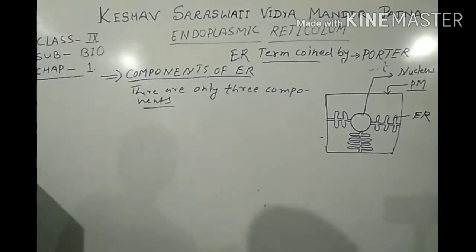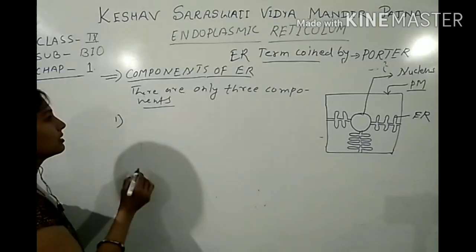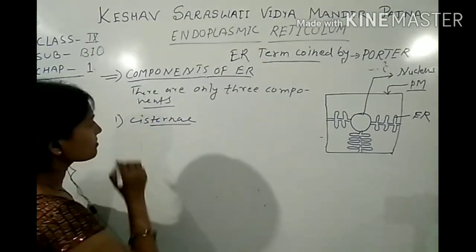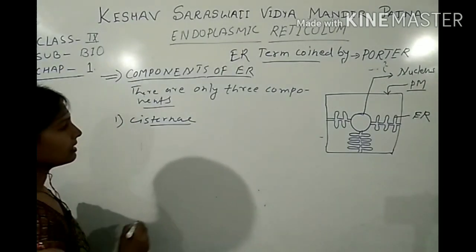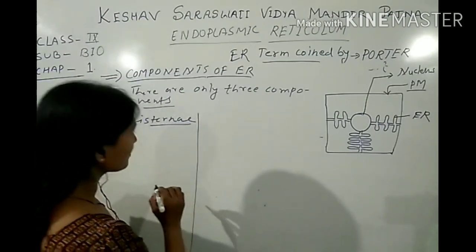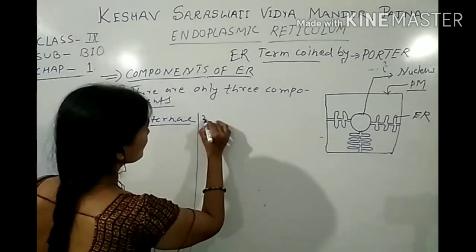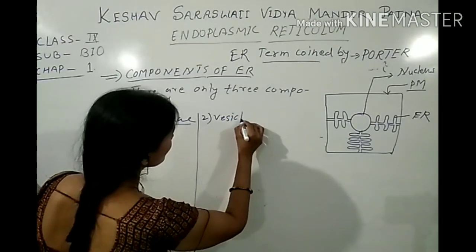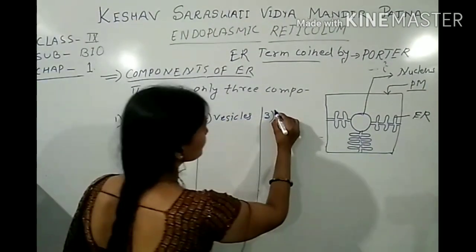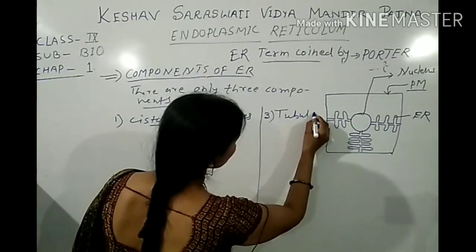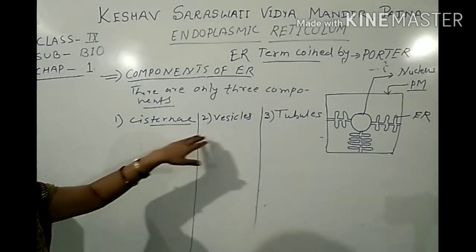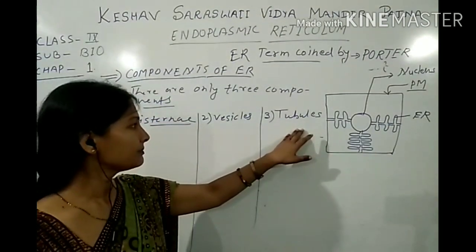First one is cisternae, second one is vesicles, and third one is tubules. Only three components: cisternae, vesicles, and tubules.